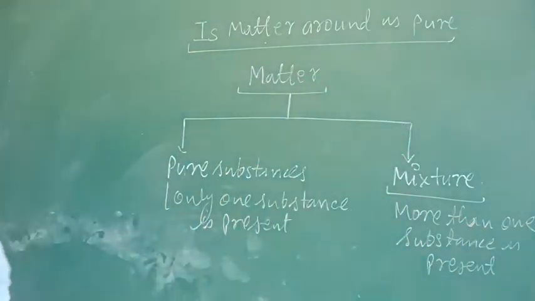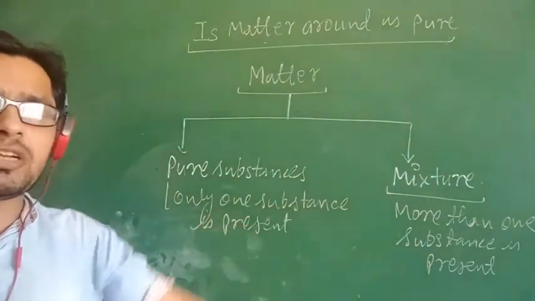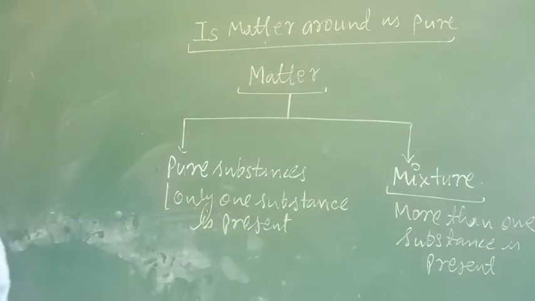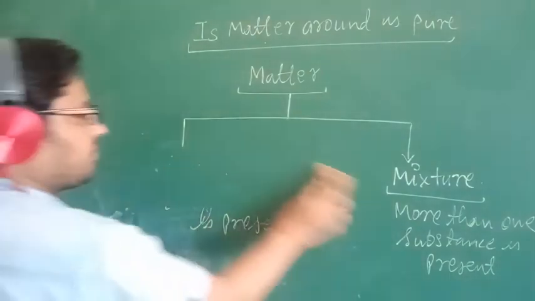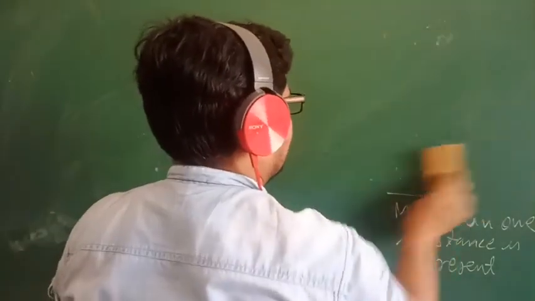Now we have to classify the pure substances and mixtures. Let's first classify pure substances.